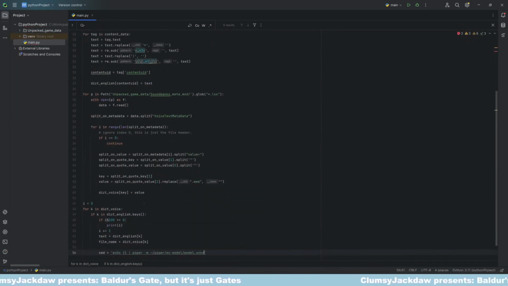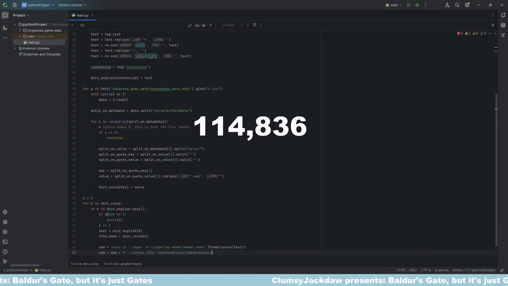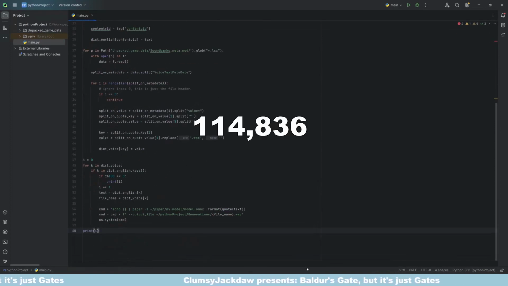The number of files that we need to generate in this way is a grand total of 114,836.